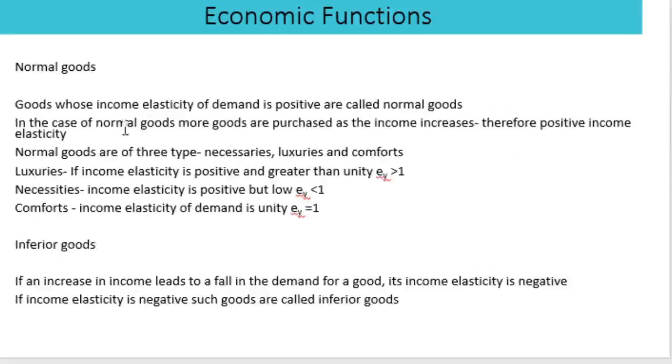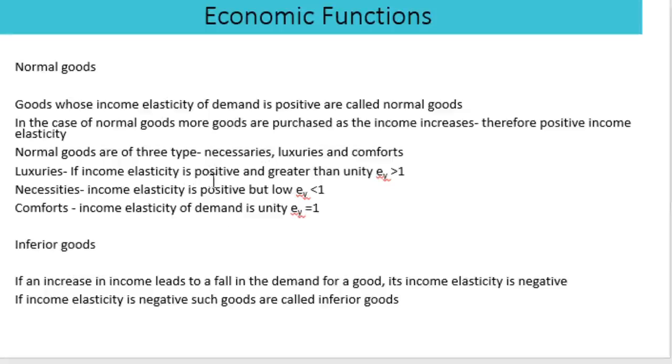Normal goods. Goods whose income elasticity of demand is positive are called normal goods. In the case of normal goods, more goods are purchased as the income increases, therefore positive income elasticity. Normal goods are of three types: necessaries, luxuries and comforts. Luxury goods are those goods whose income elasticity is positive and greater than unity, that is, greater than 1. For necessaries, income elasticity is positive but low, that is, less than 1. For comforts, income elasticity of demand is unity, equal to 1.